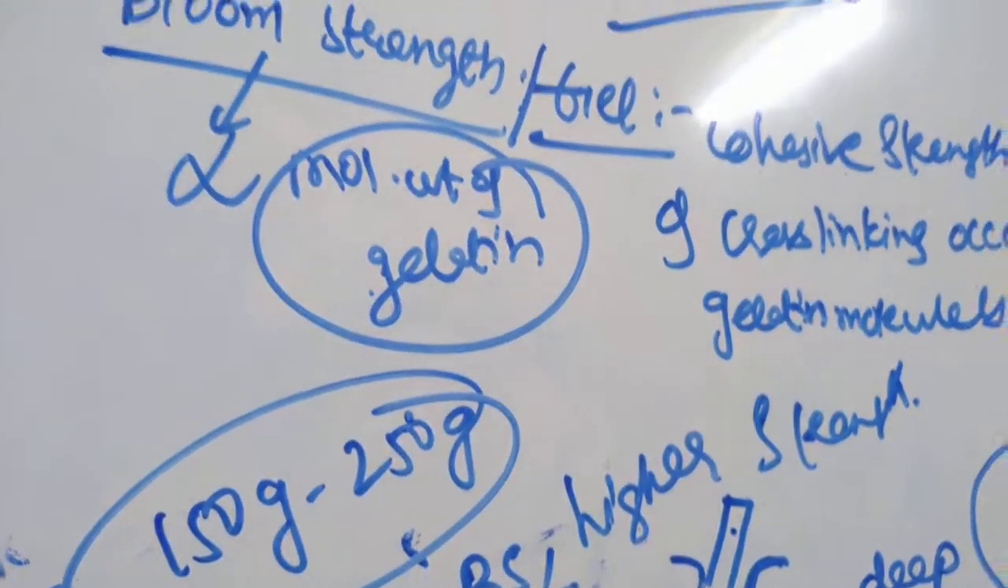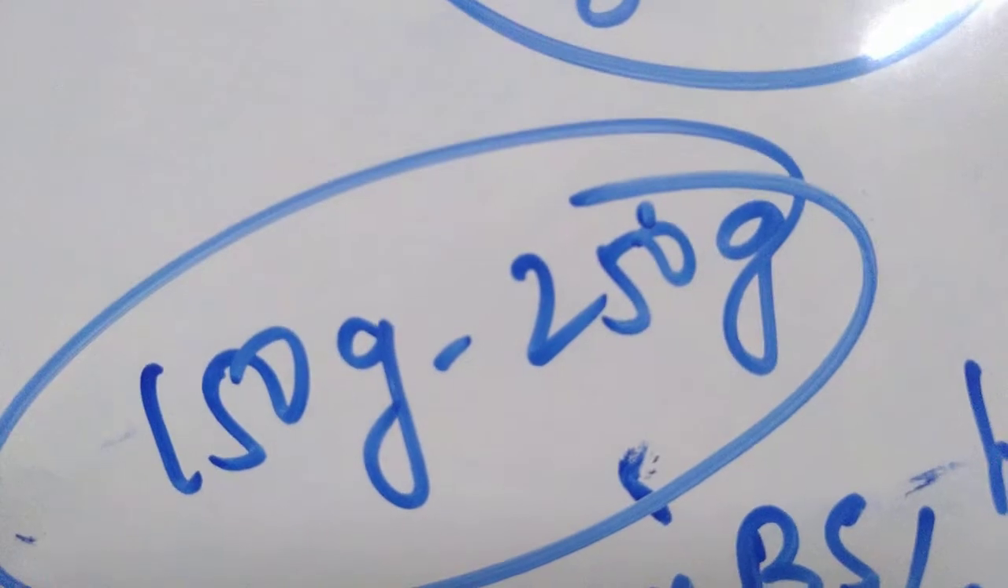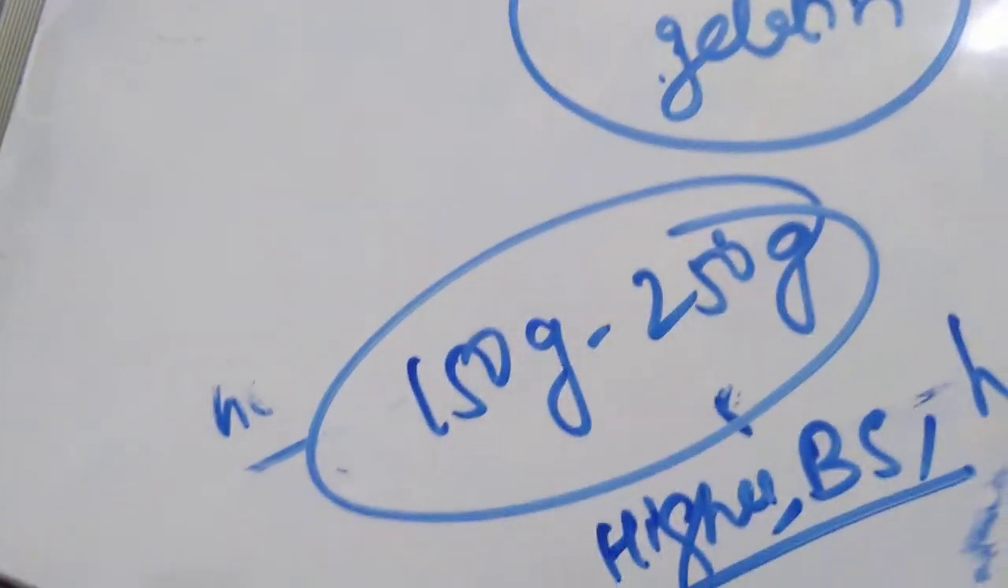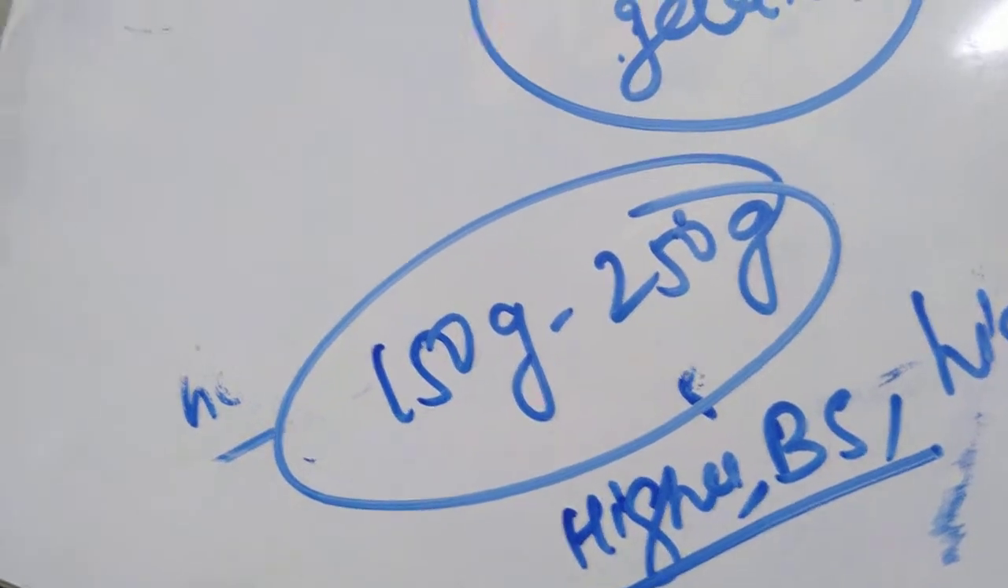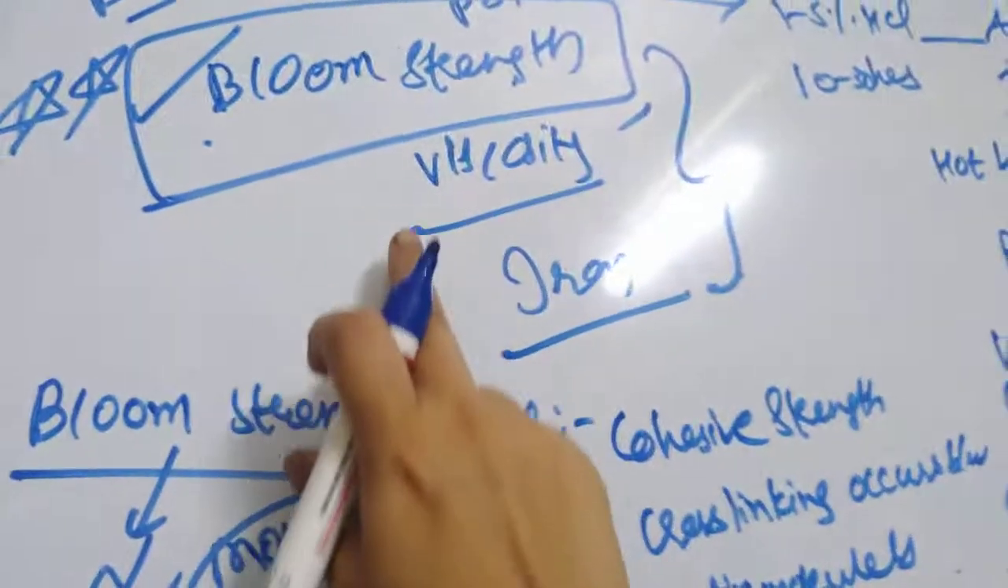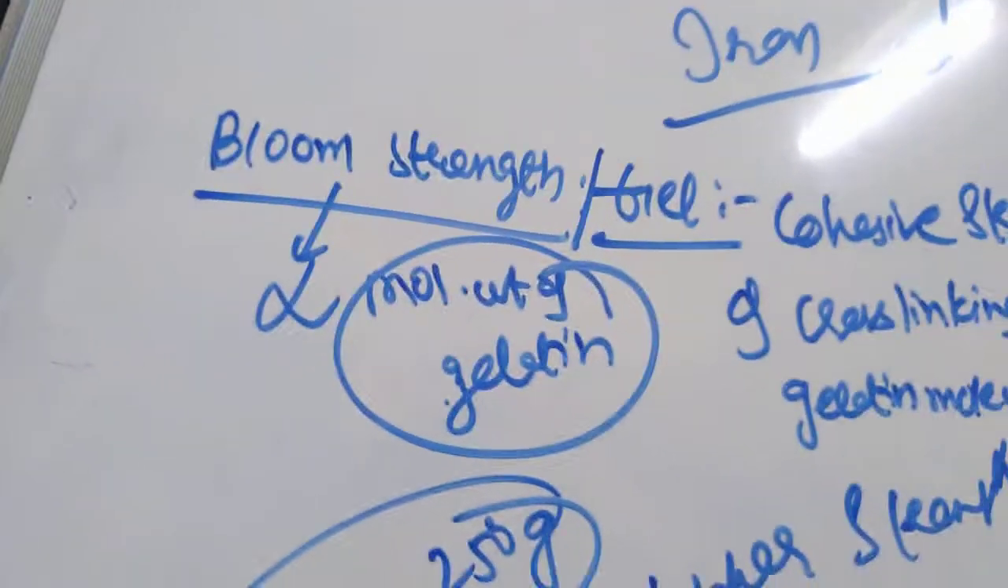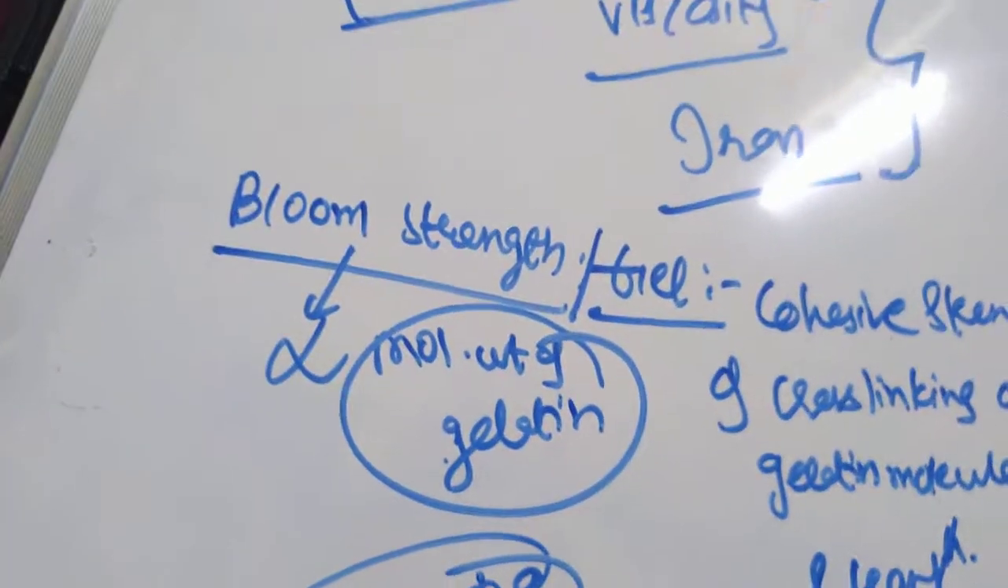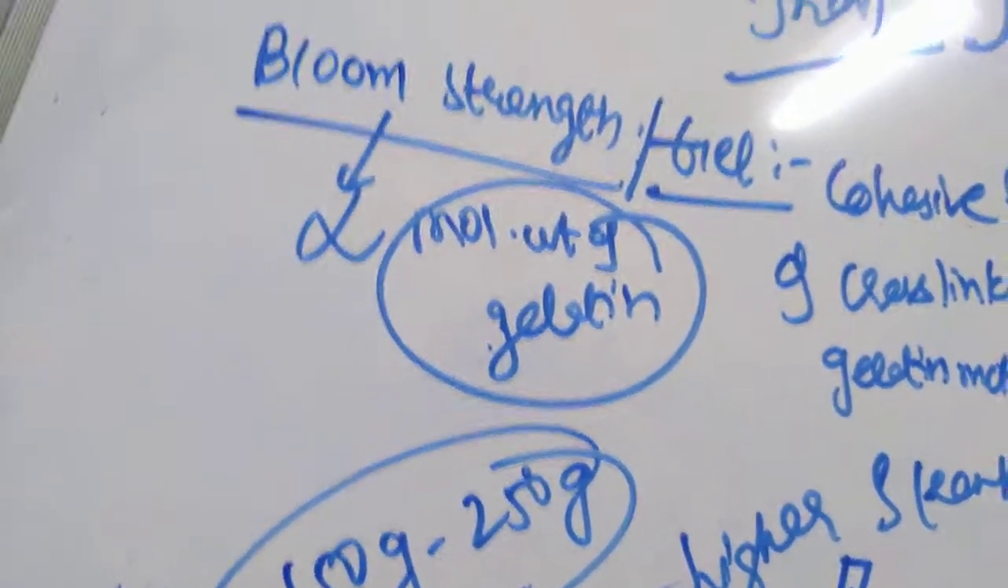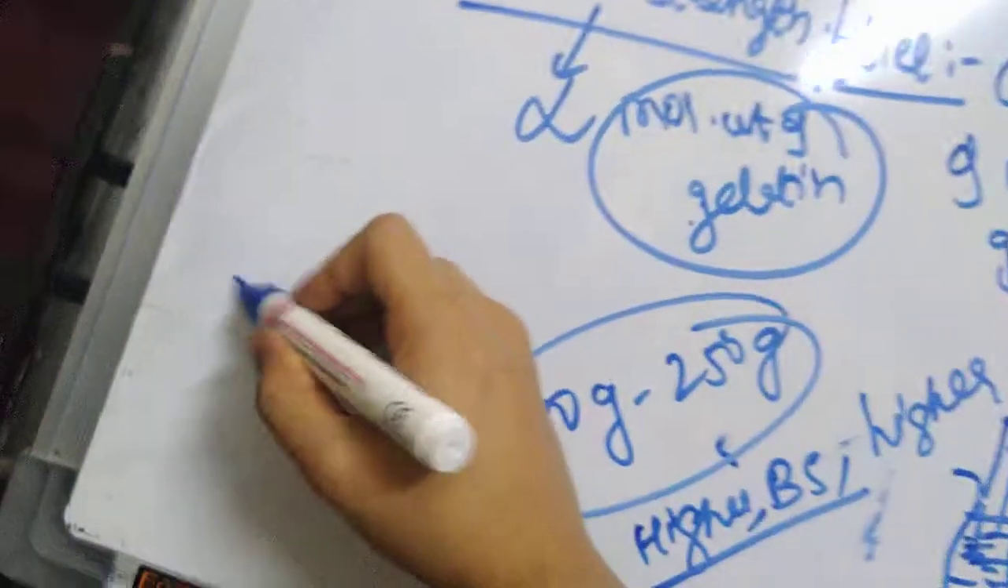Also, the cost of the gelatin is directly proportional to the bloom strength, and thus it is an important factor in the cost of soft capsules. So this is about bloom strength. The remaining parameters of viscosity and iron we'll discuss in the next class, and then we'll see the remaining components of your gelatin shell, and then we'll start with hard gelatin capsules.